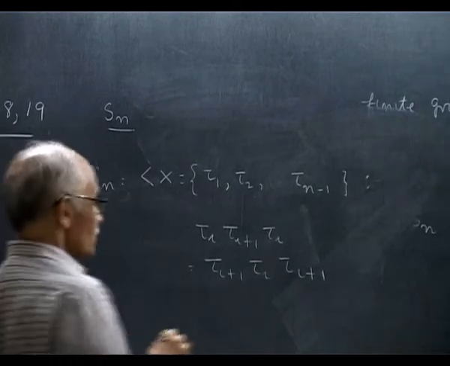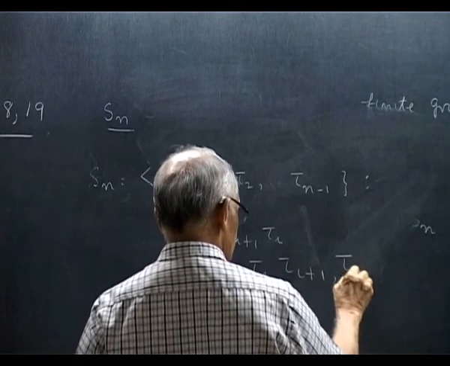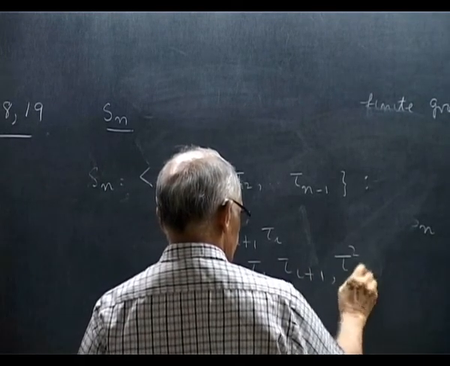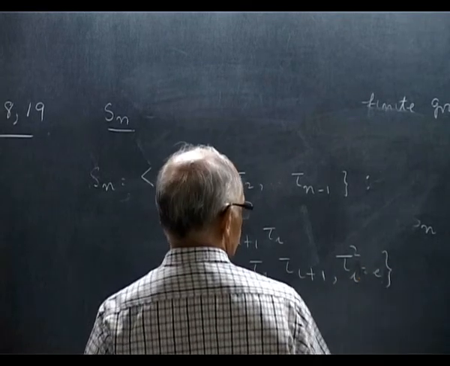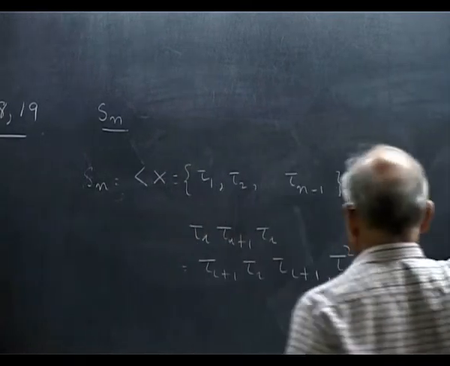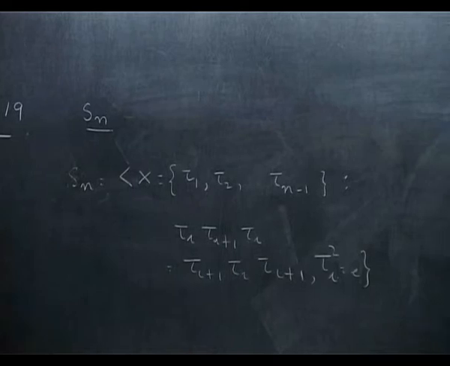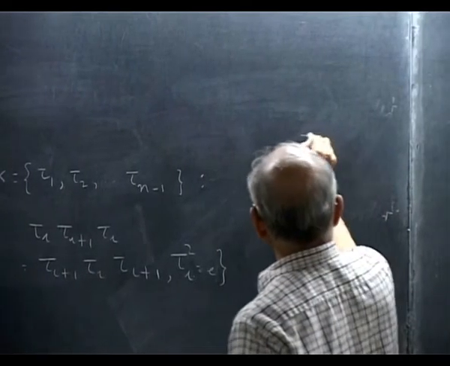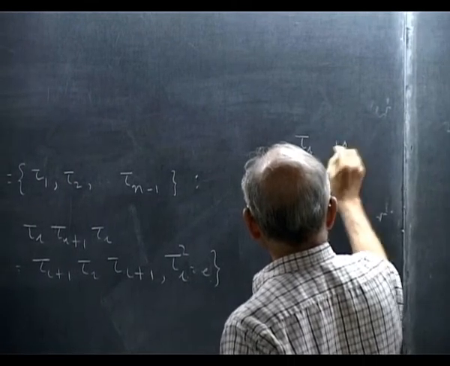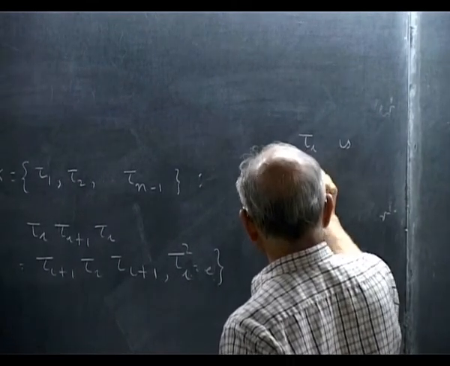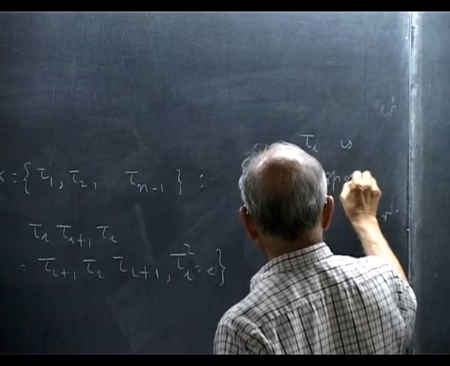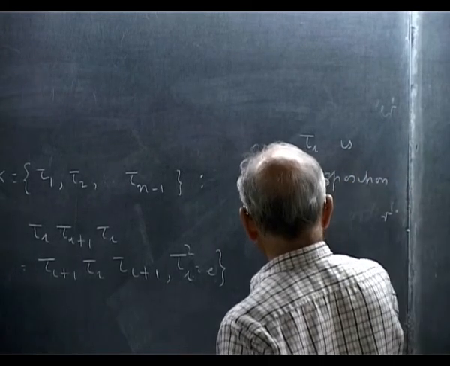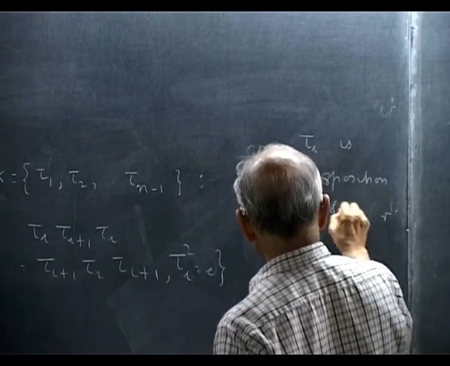There is one more relation: the square of any tau is identity. You should think of tau i as the transposition of i and i plus 1.